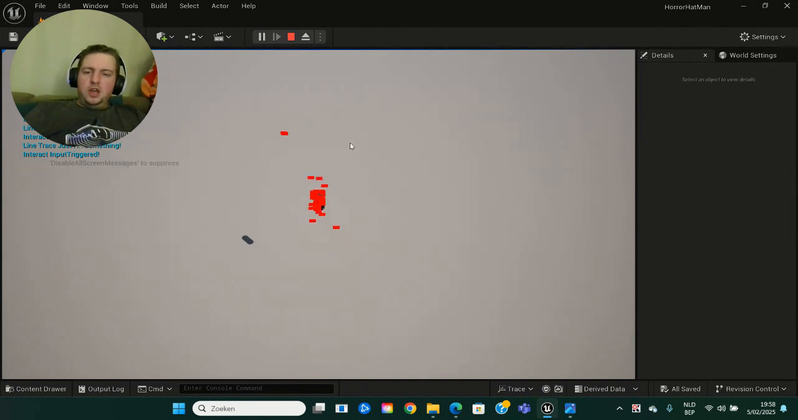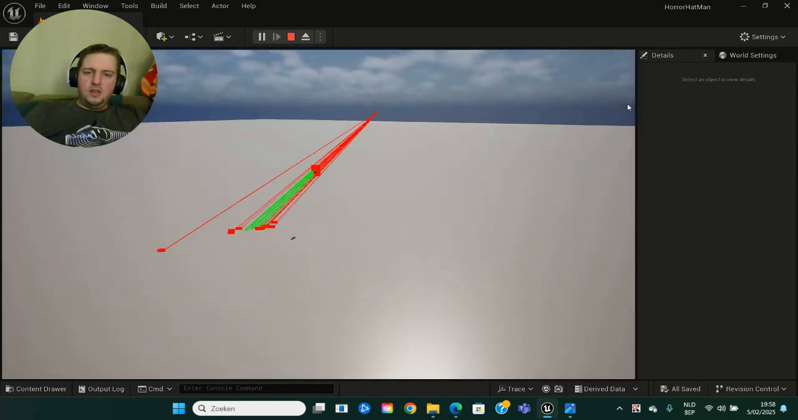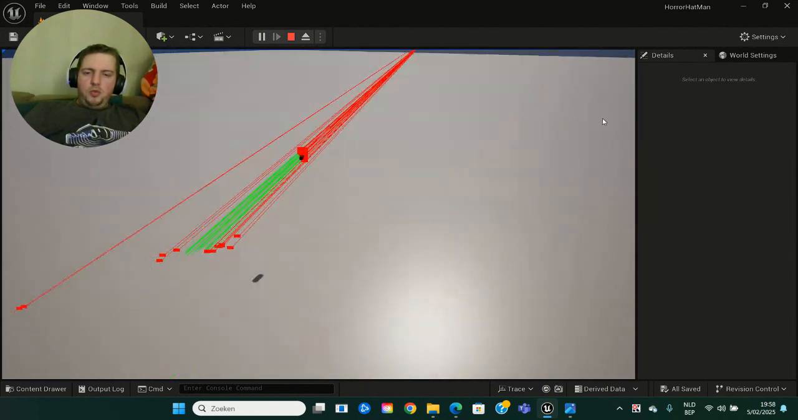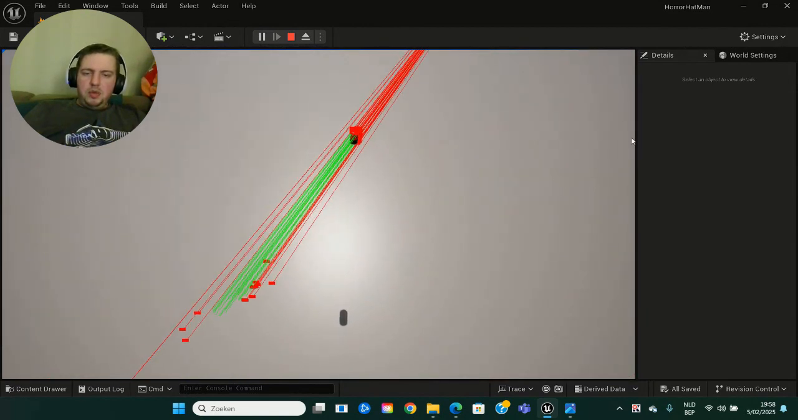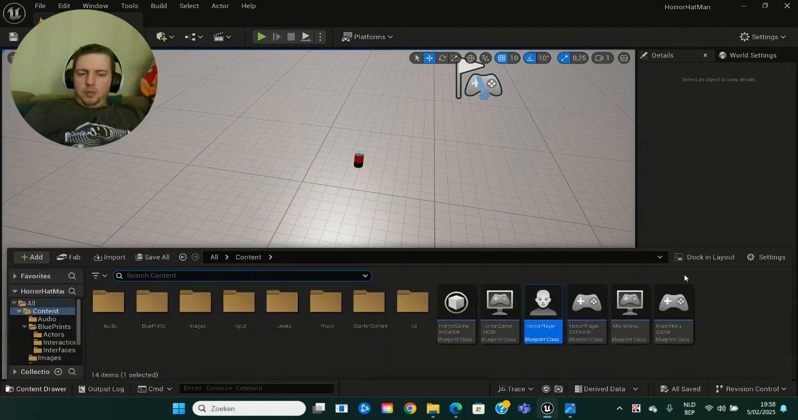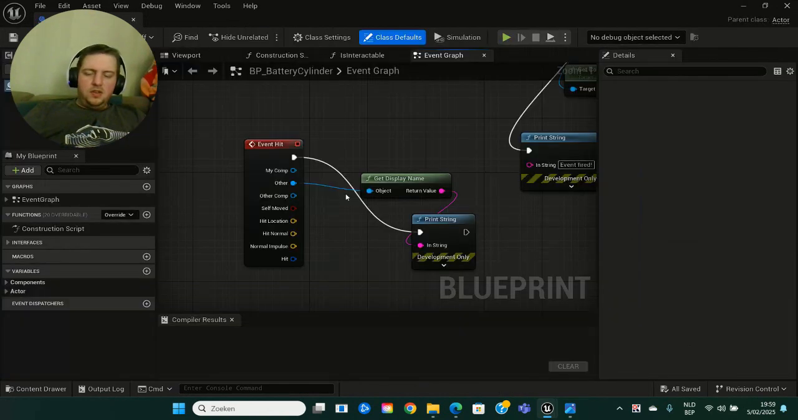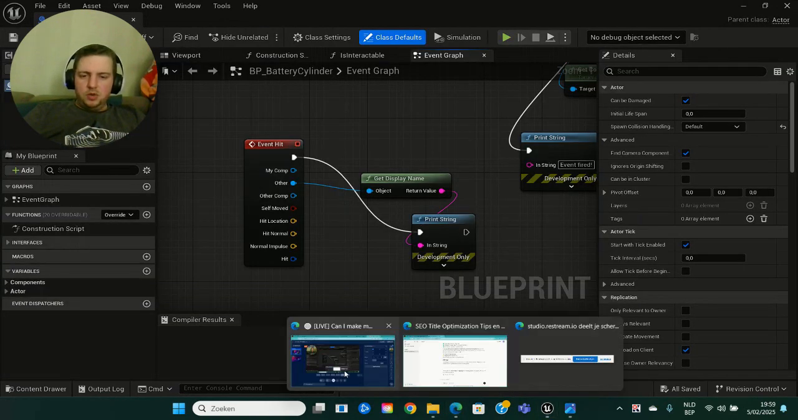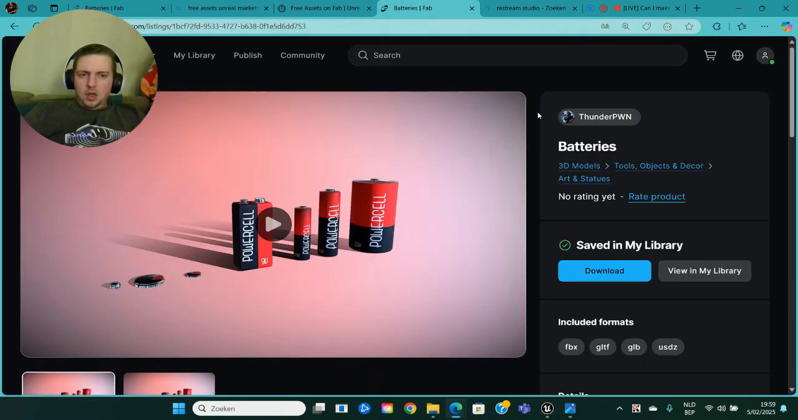And now I'm just going to spam my E key around the battery that I set up, and I got all these green lines. The problem with my setup was that it wasn't hitting the battery. I also had to go to my blueprints, get actors, and I downloaded this HP battery cylinder. I'm just going to show you guys real quickly. Go to my browser. That's from this guy.